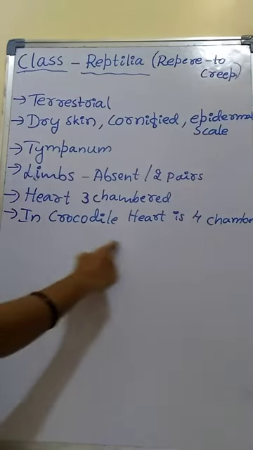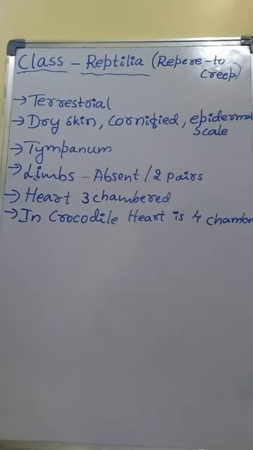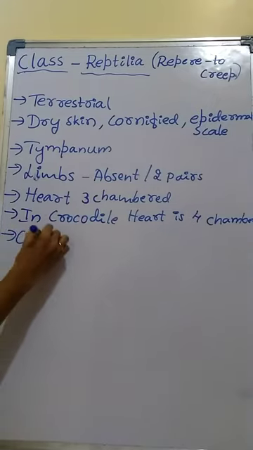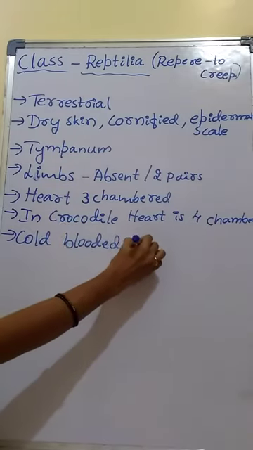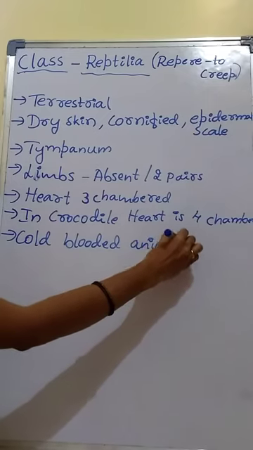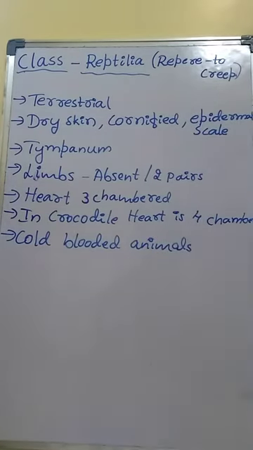This is important for one mark: chambers of the heart in case of crocodile. Then reptilia are cold-blooded animals.